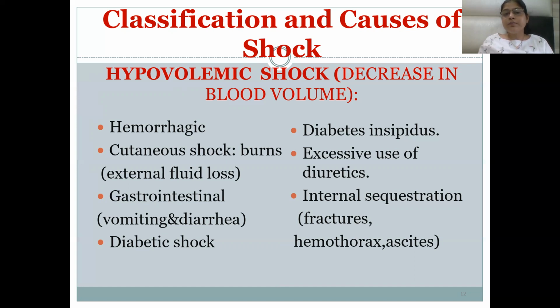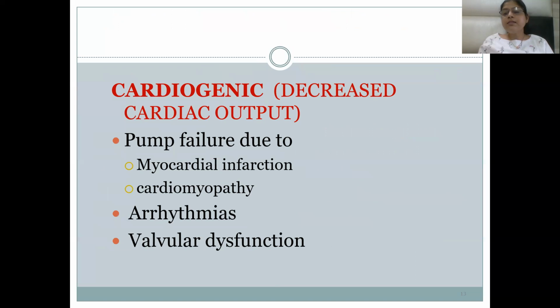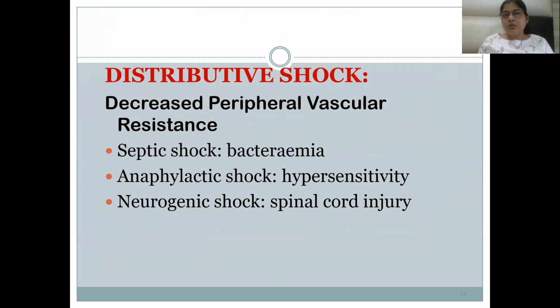Cardiogenic shock is when there is decreased cardiac output. Because of the decreased cardiac output, there is reduced tissue perfusion, and there will be pump failure either due to myocardial infarction or cardiomyopathy. Arrhythmias which have led to reduced cardiac output, and valvular dysfunction, where the atrioventricular valves get disrupted, like atrial flutter and atrial fibrillation, can all lead to reduced cardiac output.